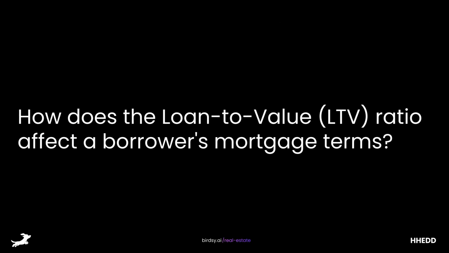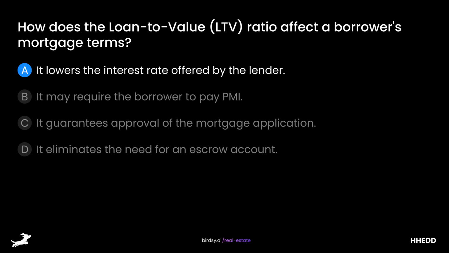How does the loan-to-value LTV ratio affect a borrower's mortgage terms? Is it A, it lowers the interest rate offered by the lender? B, it may require the borrower to pay PMI? C, it guarantees approval of the mortgage application? Or D, it eliminates the need for an escrow account?